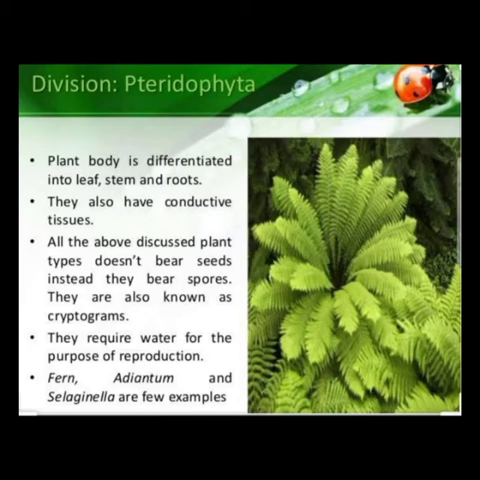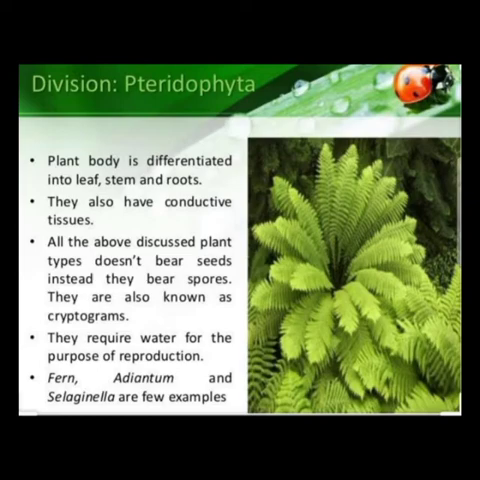They reproduce with the help of spores formed on the back, the posterior surface, of their leaves. Examples are ferns, Pteris, Adiantum, etc. These plants reproduce asexually by spore formation and sexually by zygote formation. Earlier, the bryophytes and thallophytes reproduce only asexually by spore formation, but these pteridophytes can reproduce sexually as well as asexually.